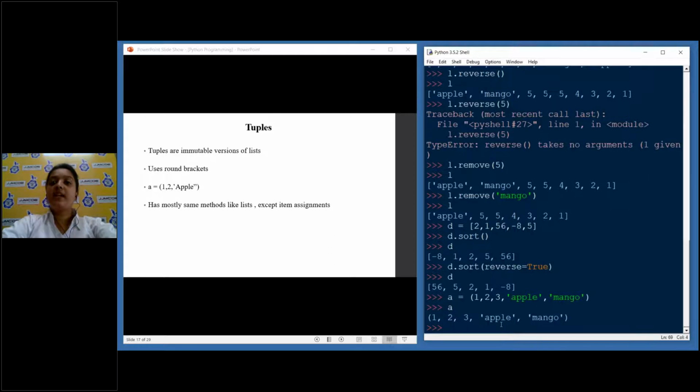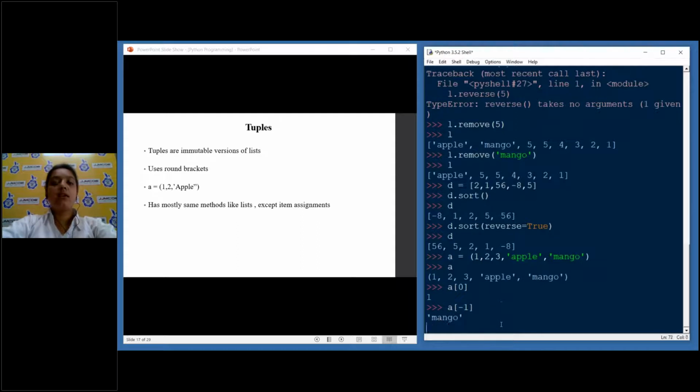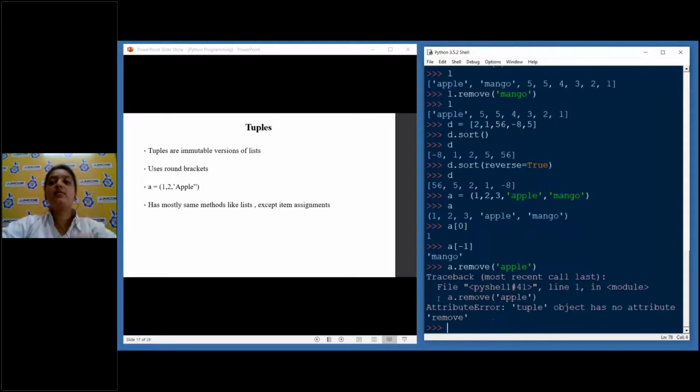So now, it follows the same rule of indexing. So a of 0 will be 1, a of -1 will be the last item. All these things are there except remove. You cannot use something like remove, because you get an attribute error: tuple object has no attribute remove. Why? Because if you remove the value from the tuple, then what is the purpose of immutability? That is the reason the tuple does not allow any kind of manipulation in it.